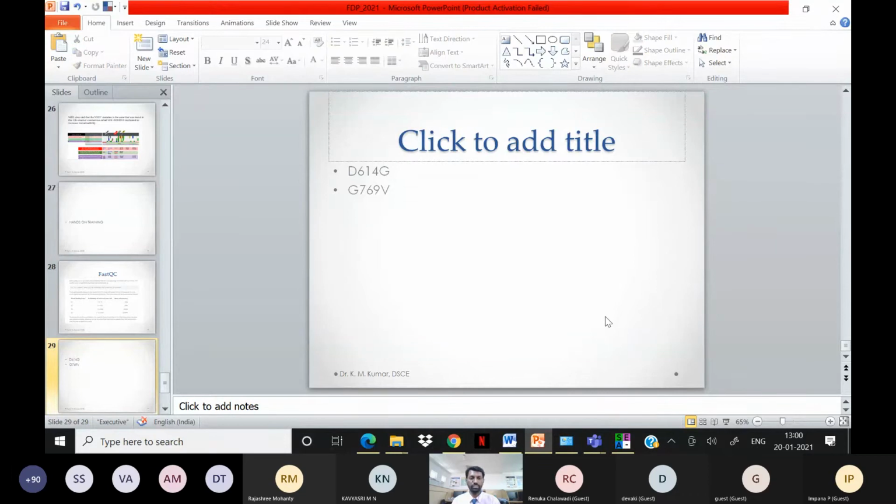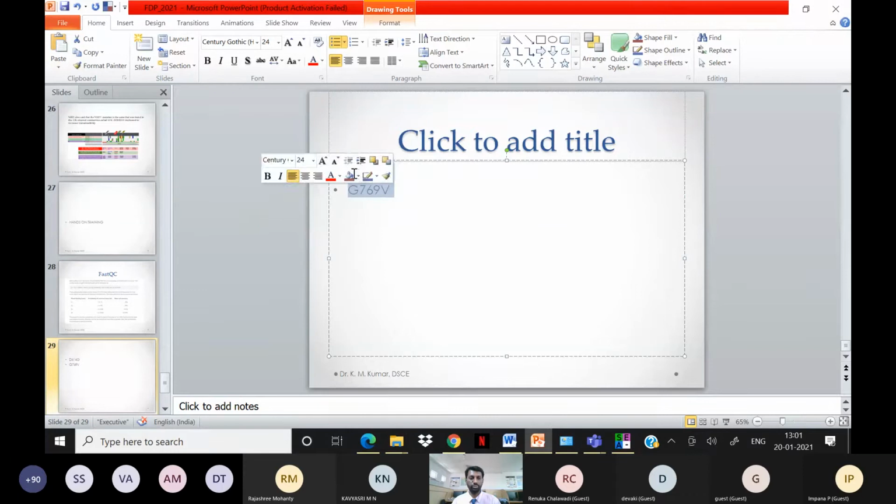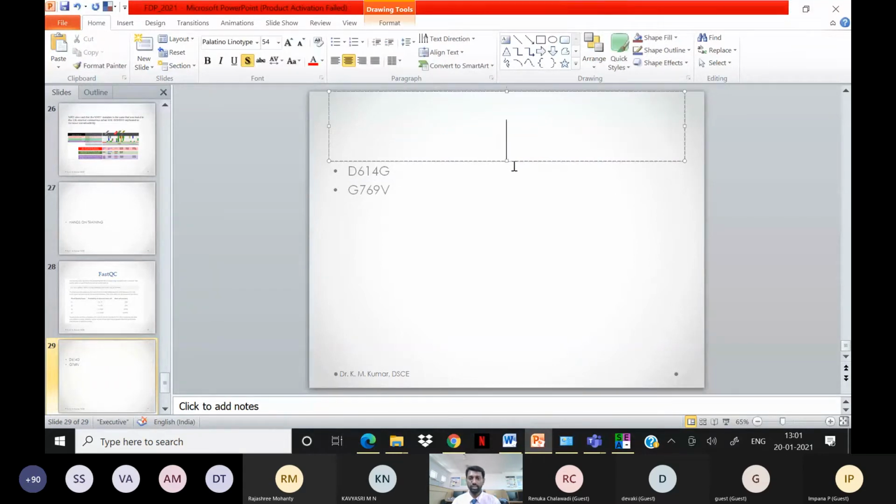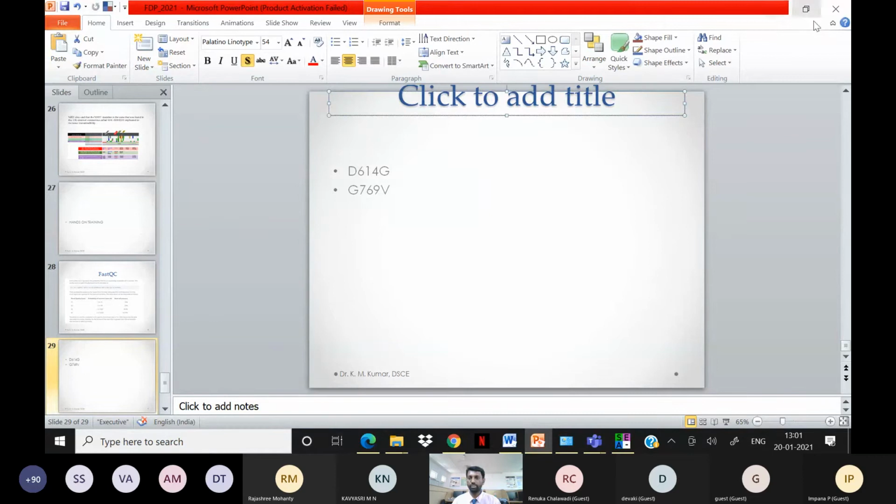Now I will just recap. We have discussed how to download the corona genome dataset from the database, how to collect the different samples, how to compare these samples, and from the comparisons, how to identify these mutations. From the comparisons, we have identified a few mutations, and also we checked the evolutionary path. Now we are going to check how these mutations are effective, how the mutations are virulent. All these things we are going to check now.